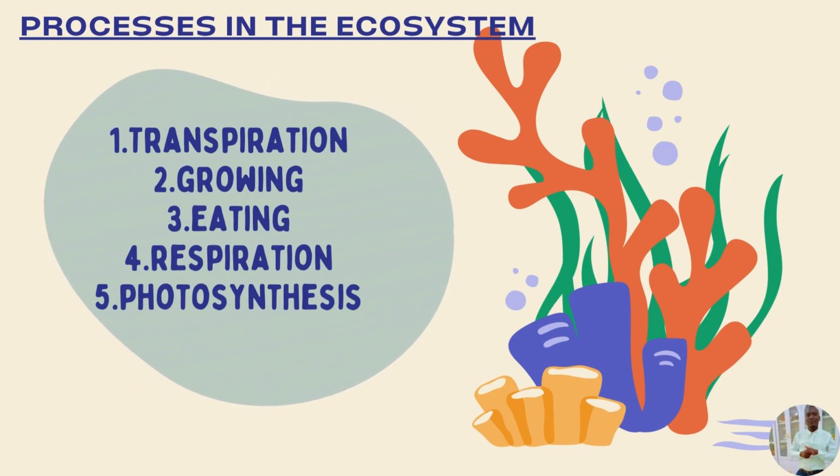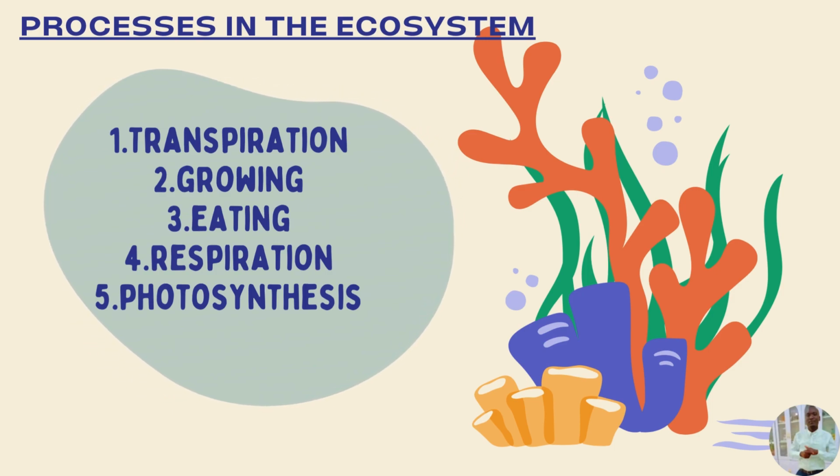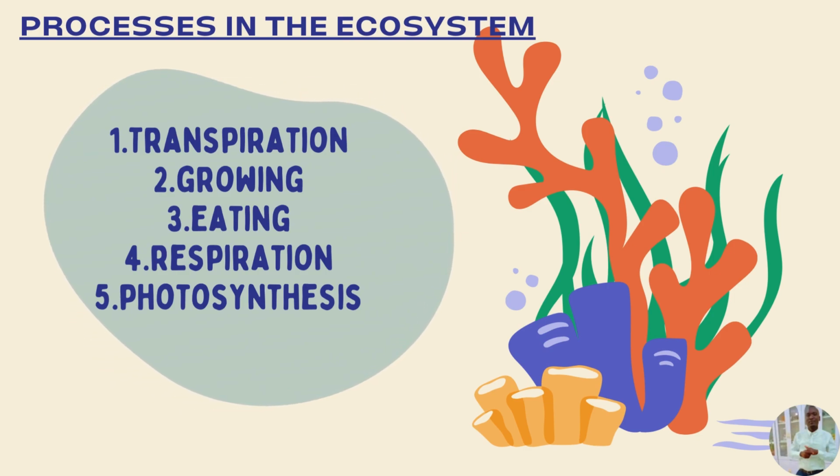Then process number four is respiration. Respiration is the act of breathing in and out. For this one we need oxygen and also carbon dioxide. Oxygen is taken in by animals, and carbon dioxide is taken in by plants.